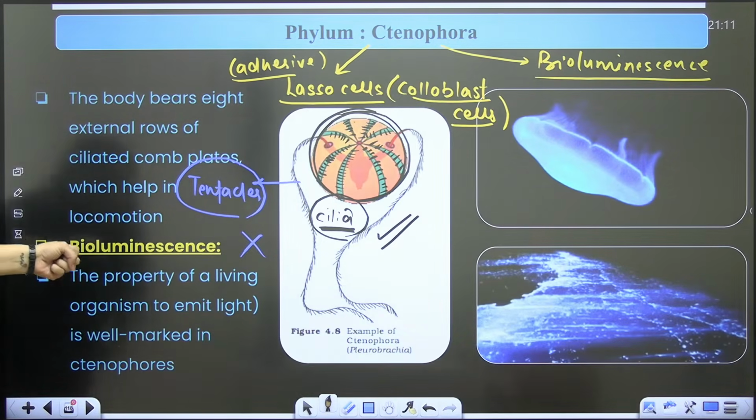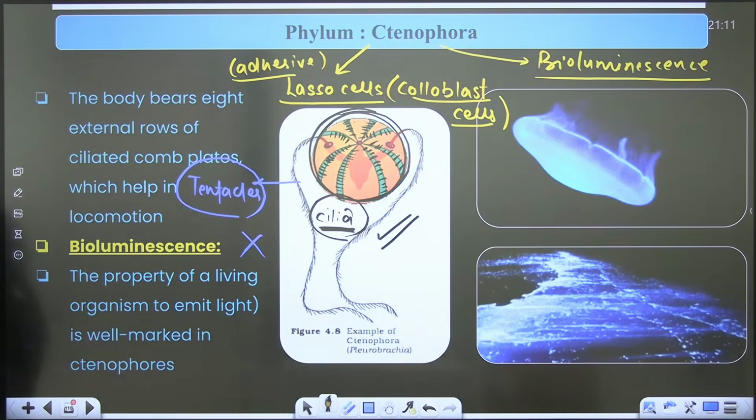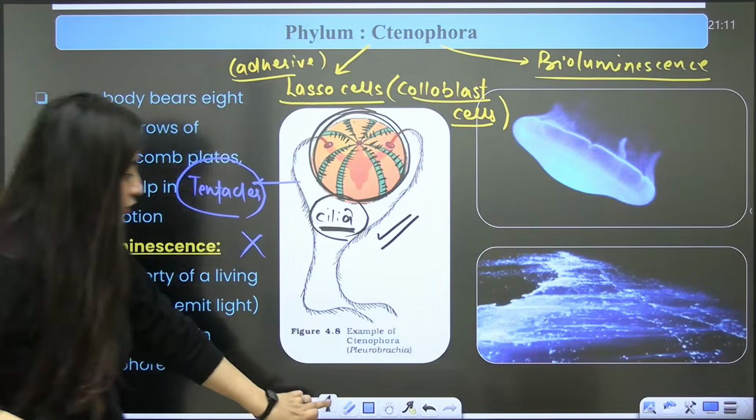So these organisms, ctenophores, emit light. They have this property: living organisms emitting light. That's why we are using the word bioluminescence. Right?